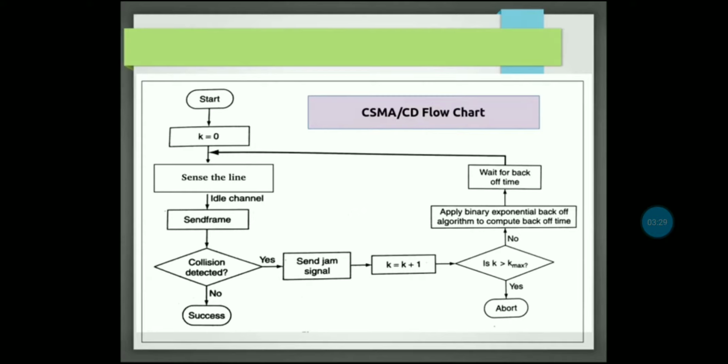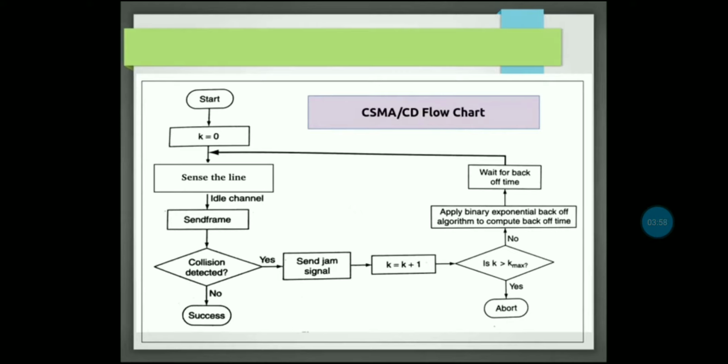A collision occurs when two devices are sensing the channel and both find at the same time that it is not busy. Then both of them start passing their data frames again, and at that point of time the collision may occur.